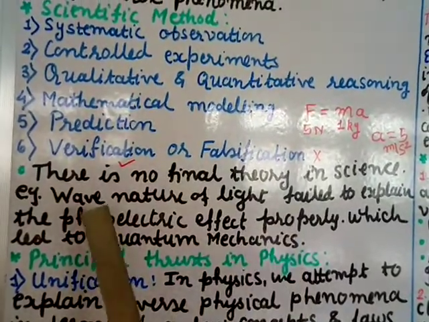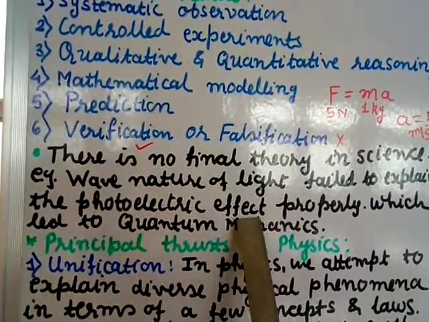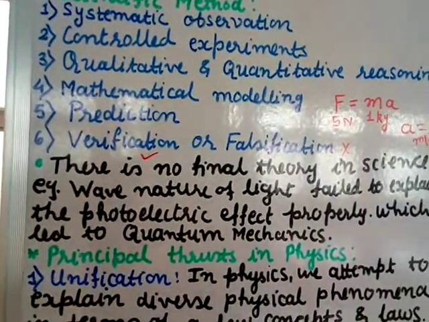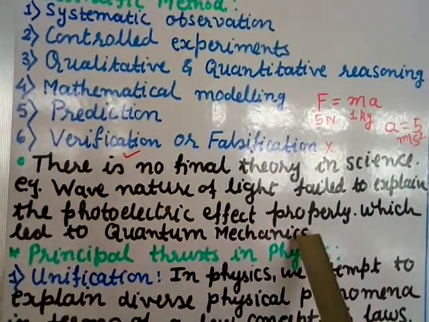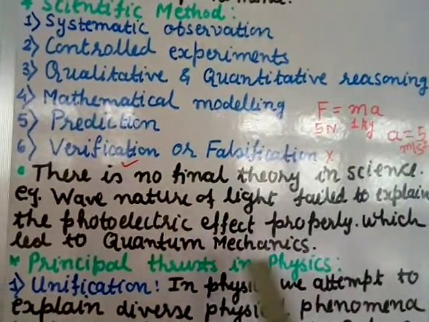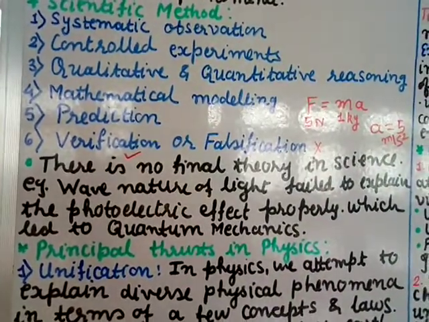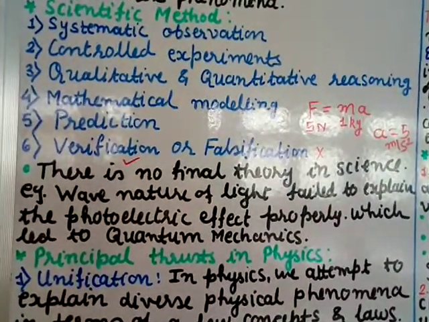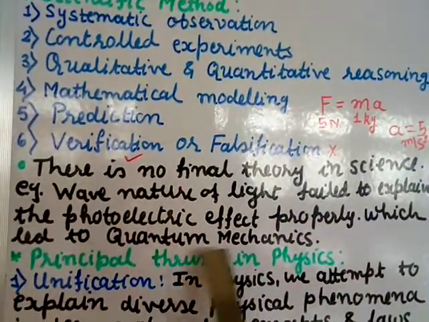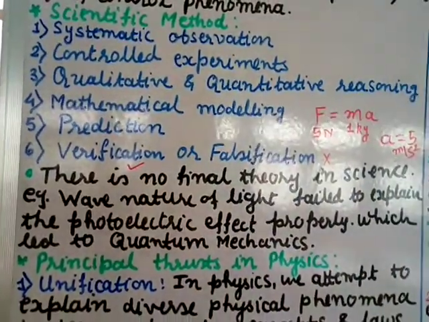Okay, so first it was considered that light is a wave, but with this wave nature it was not able to explain the photoelectric effect. Because of this, the wave theory was not useful there, so they said that light has two natures, the dual nature. And with the photoelectric effect, we started quantum mechanics. So we say that there is no final theory in science.